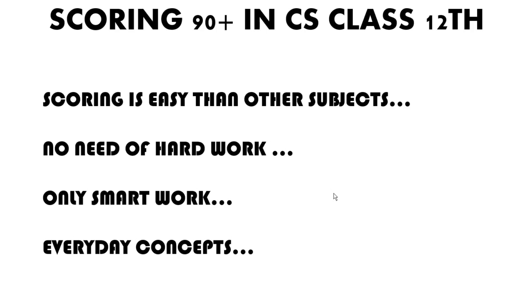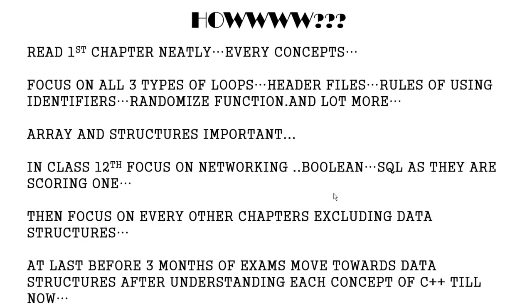In those you have to practice continuously, but in computer science you have to do smart work, not hard work, right? Just give your interest, focus on the things, and read once. Then there is no need to read it again and again. There is no need for hard work, you only need smart work and to revise concepts every day. That's very simple, right? So how can you score?